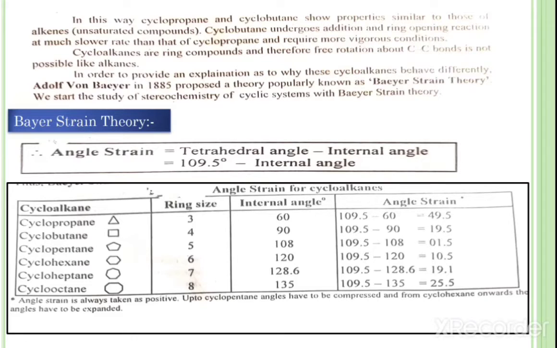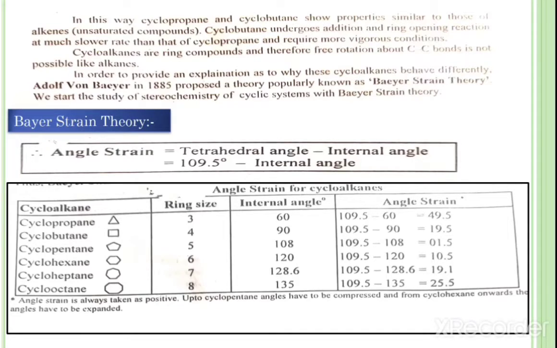Such a deformation in bond angle leads to angle strain.